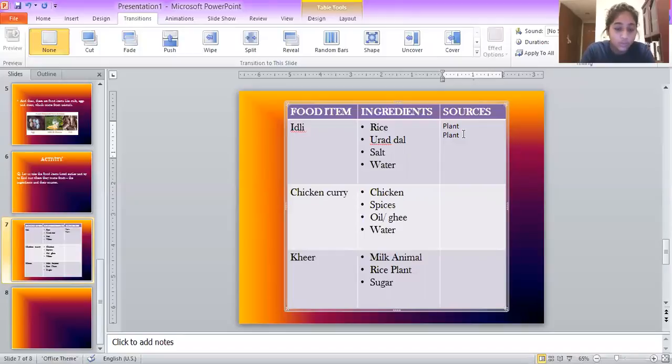So the salt, we can say that the source is actually the sea. Then we come to water. Now water, obviously we can say it's from the sea, right? It's a huge body of water. But water has multiple sources. So we have some natural sources of pure water. Those are water springs. I don't know if you've heard of this, but a lot of places have springs naturally. So you get pure water from those springs.